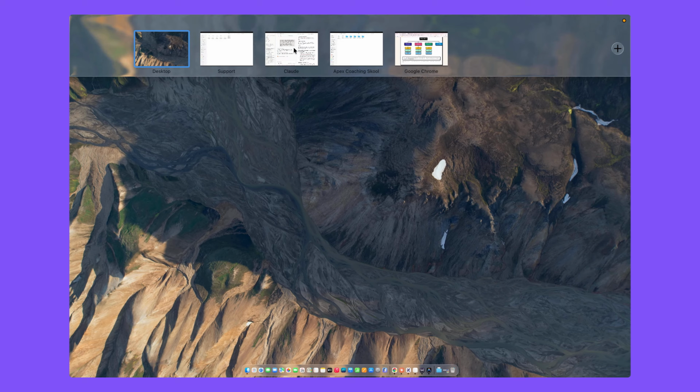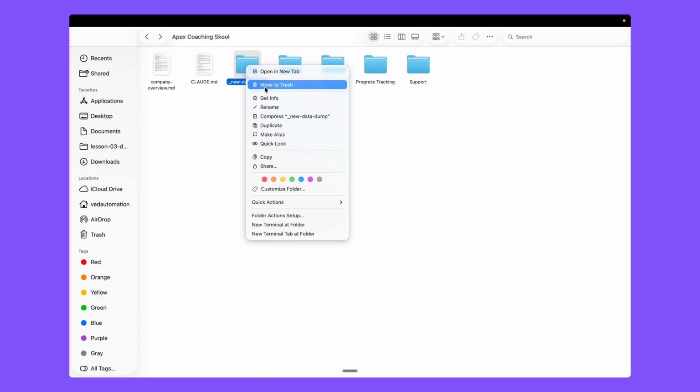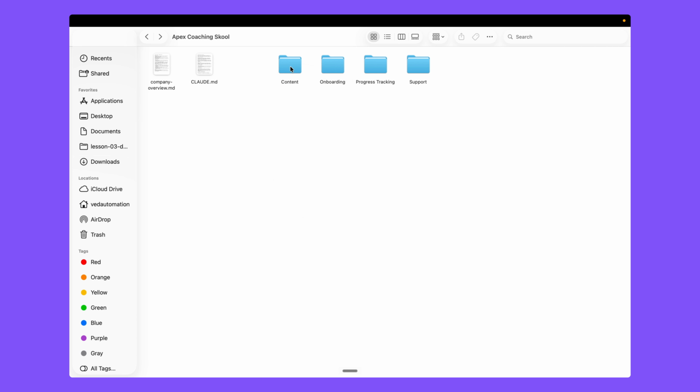So we have this own claude.md file for it, and also we have the same for progress tracking and for the onboarding, right? So our AI assistant just simply takes all those files inside the folder and organizes them into nice clean folders, right? So we can just dump it. So we have the clean record here, and for the content we have just the Claude.md file because we don't want to do everything in this same video. So right now we are just working on these three folders, right?